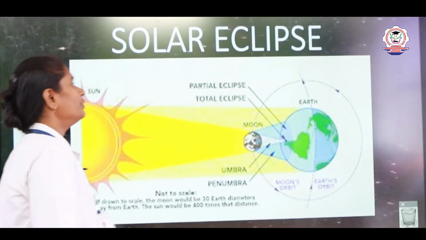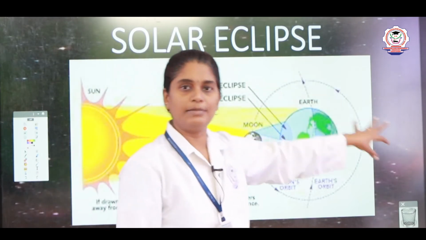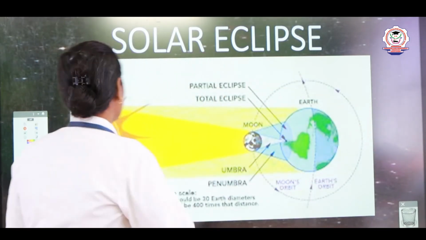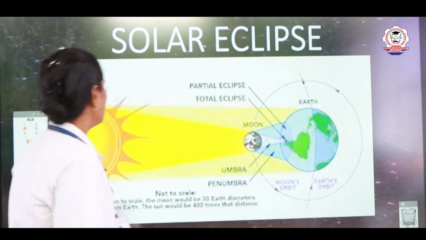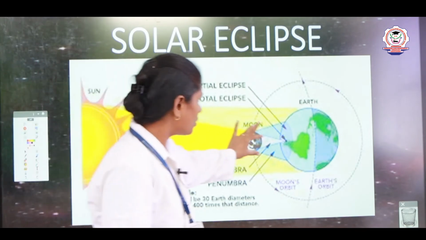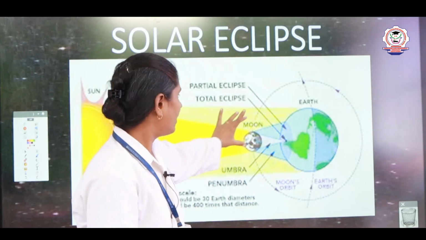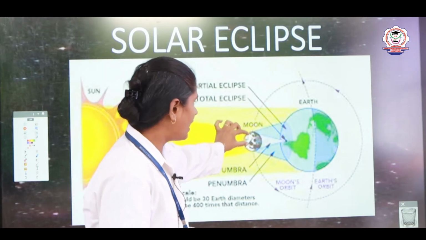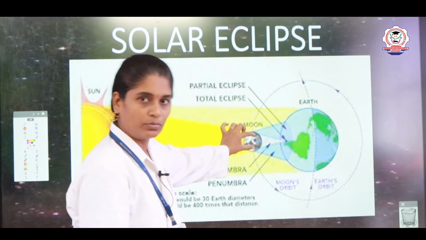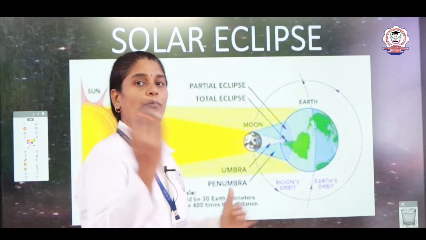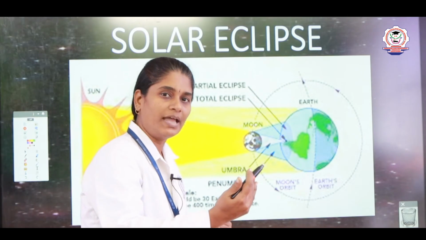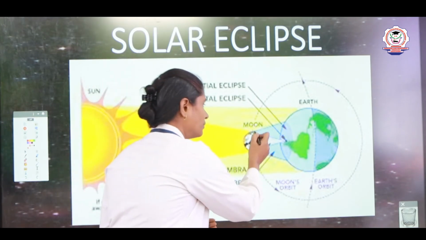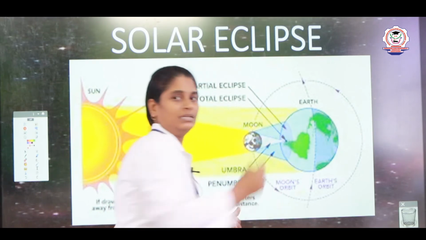During this solar eclipse, the shadow will be formed, I told you, right? Here the sunlight falls on the moon, whereas the light is blocked by the moon and forms the moon's shadow. We know that when an opaque object comes in the path of the light, it casts its shadow, right? So, the shadow of the moon falls on the earth.